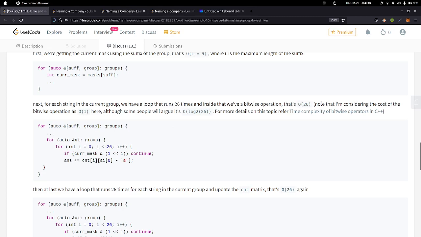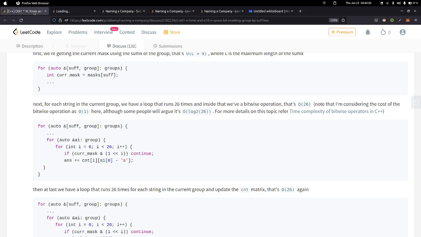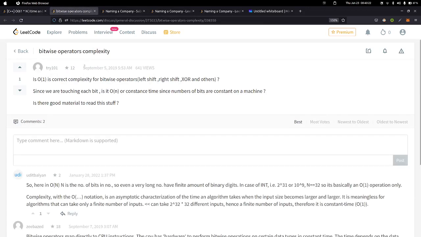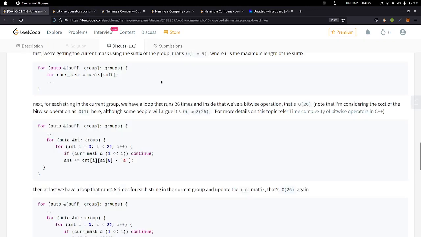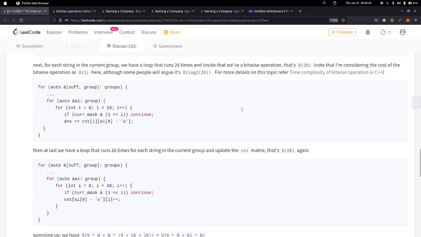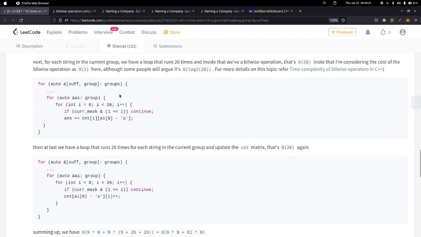One more thing: note that I'm considering the cost of the bitwise operation to be order of 1 here, although some people disagree. You can refer to this discussion, wherein they have mentioned why it's order of 1 and not order of log of 26 or something. So this whole part takes order of 26 time.